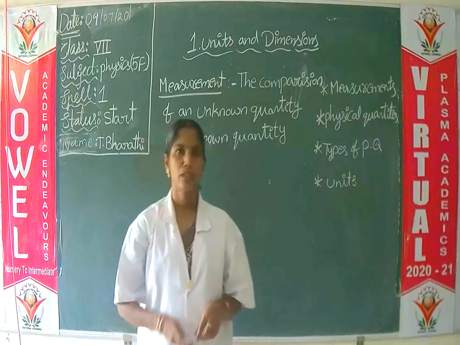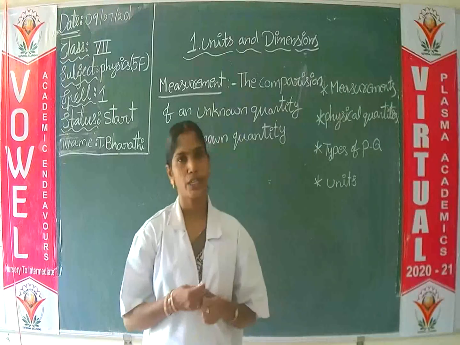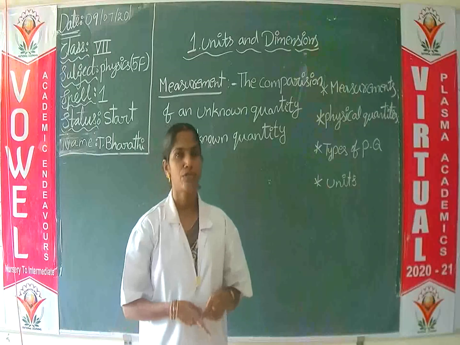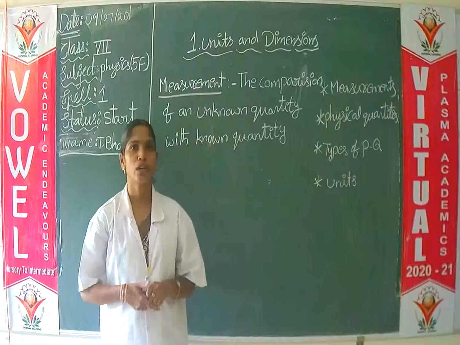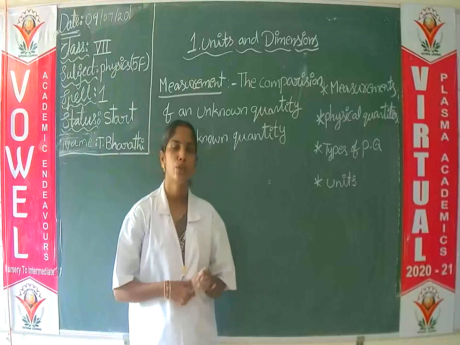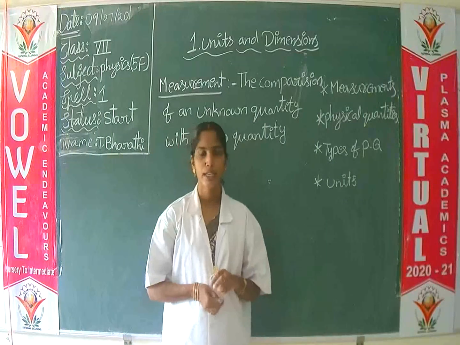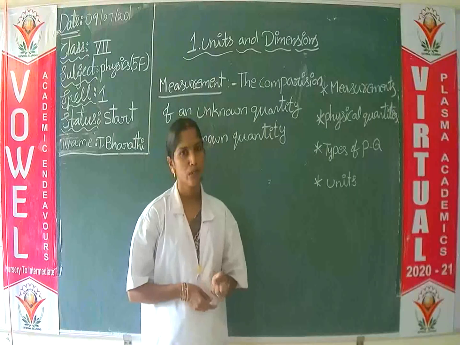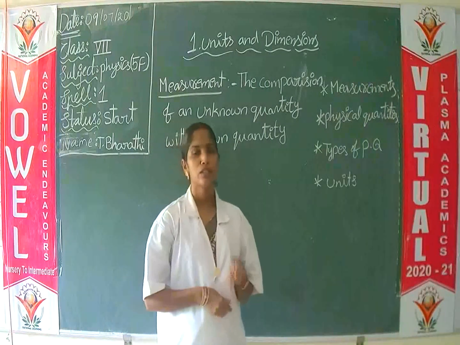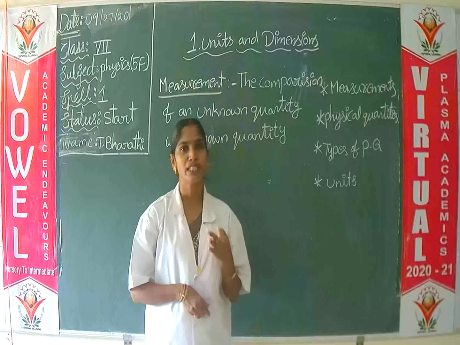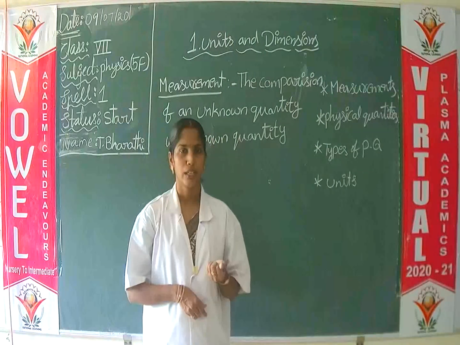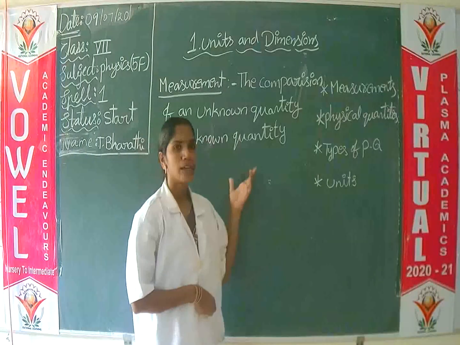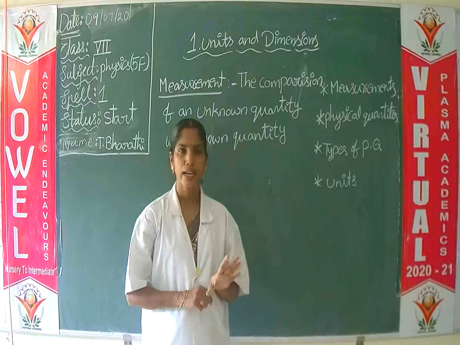For example, if you want to make a shirt, first of all you should know how much cloth is required to make a shirt. That is important. For example, 1 meter, 2 meters or 2.5 meters, like that. So first you should know how much cloth is required here. Here cloth is an unknown quantity.